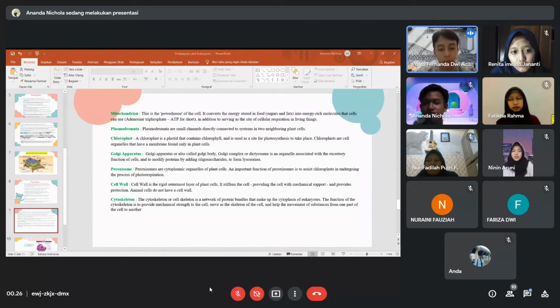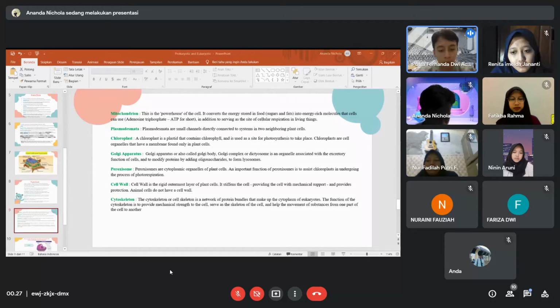Next, plasmodesmata. Plasmodesmata are small channels that directly connect neighboring plant cells. Next, chloroplast. A chloroplast is a plastid that contains chlorophyll and is used as a site for photosynthesis to take place. Chloroplasts are cell organelles that have a membrane, found only in plant cells.